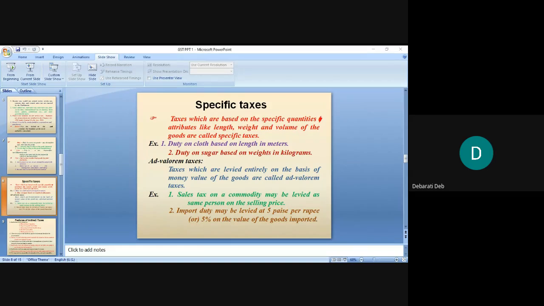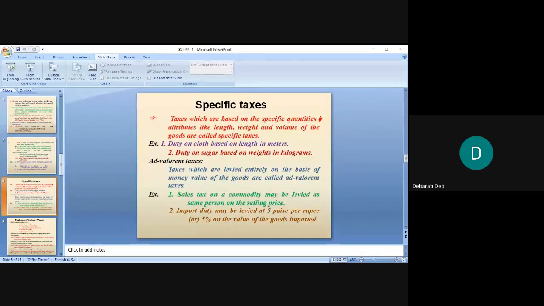Taxes which are based on specific quantities and attributes like length, weight and volume of the goods are called specific taxes. Irrespective of the product type, some taxes are charged on the length, weight or amount of the goods. Those taxes are called specific tax. For example, the duty on cloth based on length in meters, then duty on sugar based on weight in kilograms. This kind of taxes will be called specific taxes.